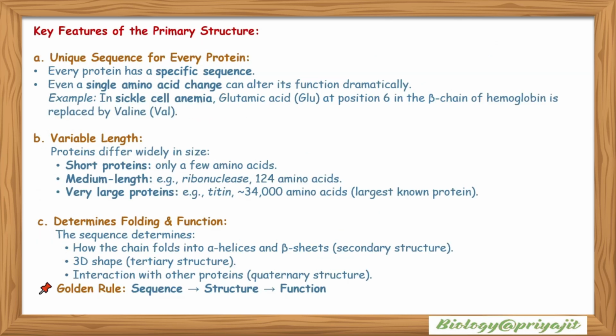Key features of the primary structure: unique sequence for every protein. Every protein has a specific sequence. Even a single amino acid change can alter its function dramatically. Example: in sickle cell anemia, glutamic acid at position 6 in the beta chain of hemoglobin is replaced by valine.